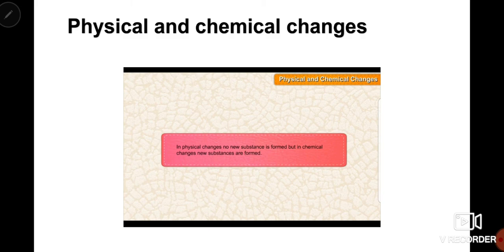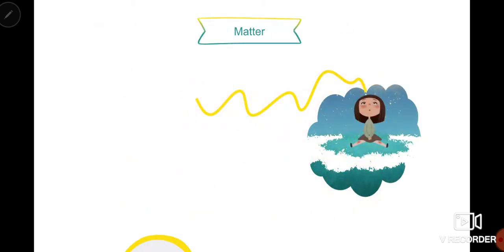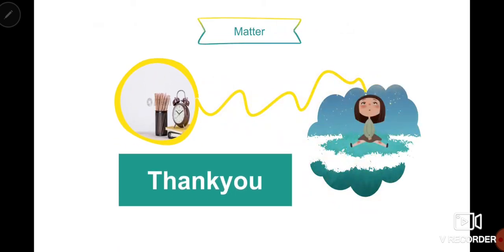In the case of physical changes, no new substances are formed, and in the case of chemical changes, new substances are formed.